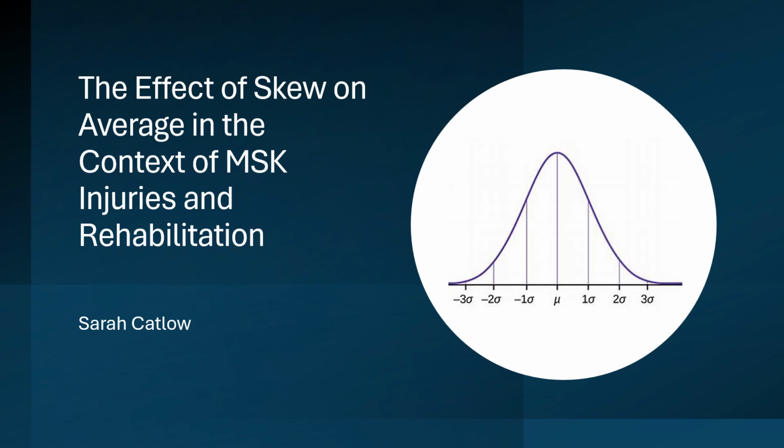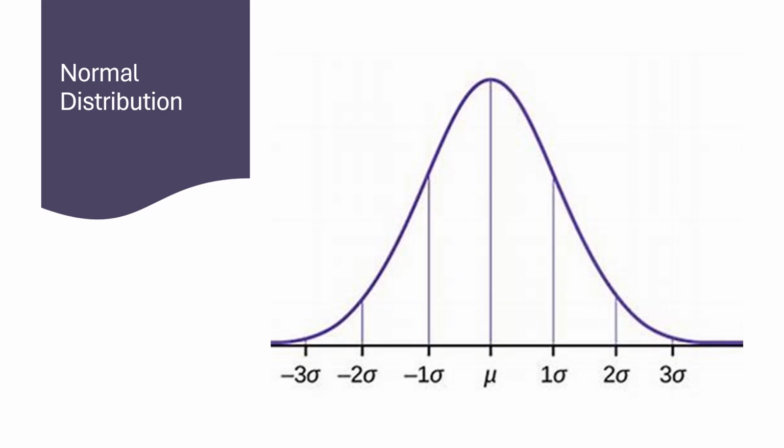Here's how skewness affects the average, using examples from musculoskeletal injuries and rehabilitation. So let's start by looking at normal distribution. In a normal distribution, the data values are evenly distributed around the mean with no skewness. So in this case, the mean and median are equal, as the data is balanced on both sides.